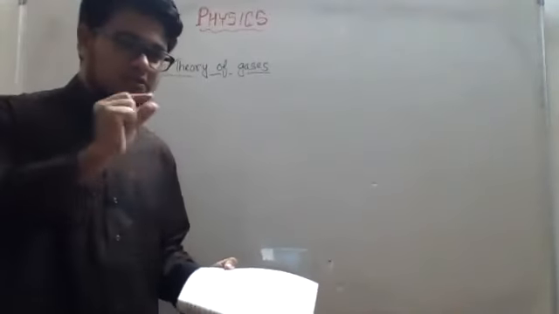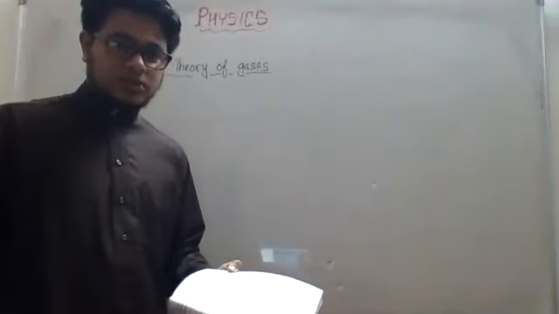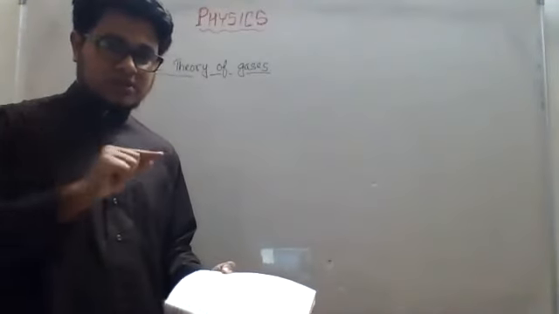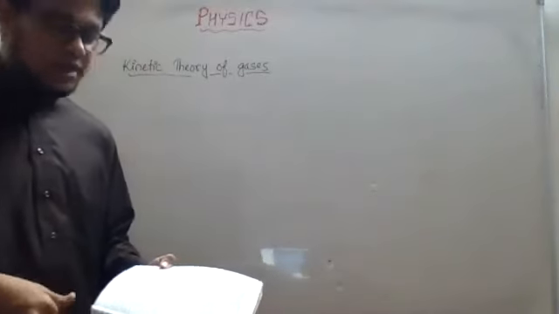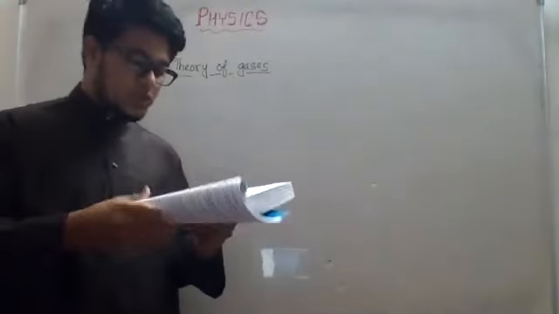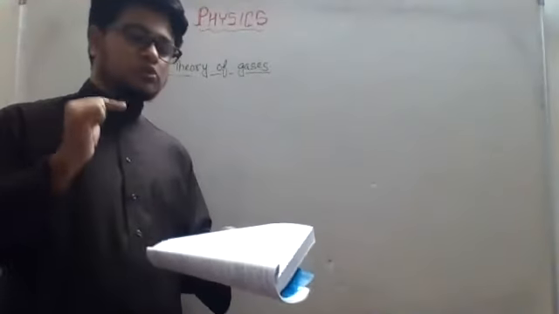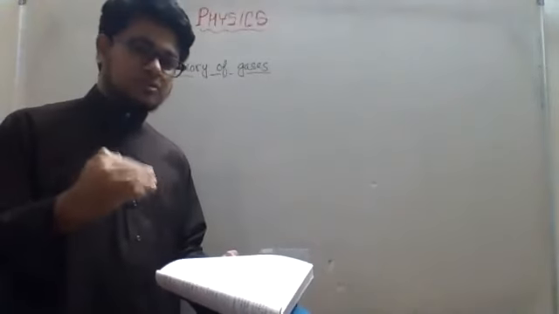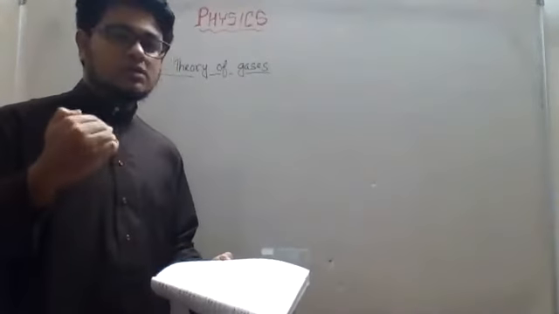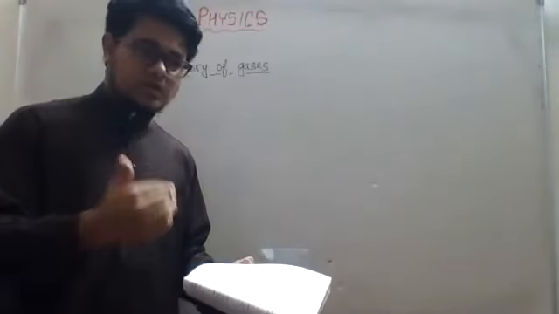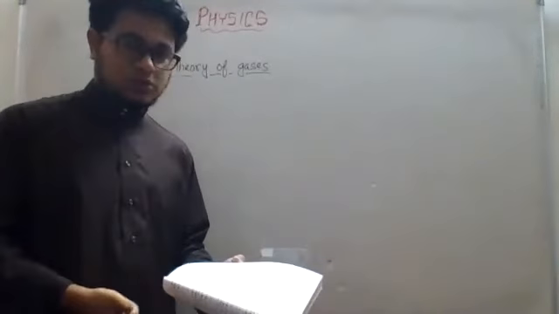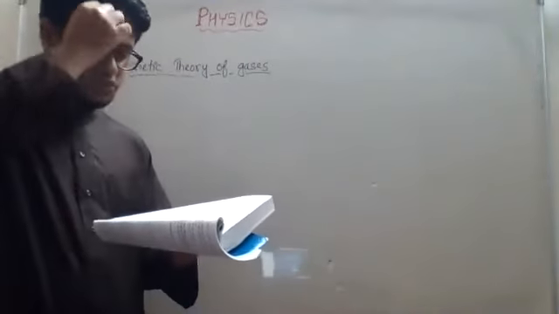Now, what do we mean by average kinetic energy? There is kinetic energy for all the particles, right? We take the summation of all the particles divided by the number of particles. That will give me the average. This is the way to find the average, right? So average kinetic energy is directly proportional to the absolute temperature. That means you double the absolute temperature, you double the average kinetic energy. You triple the temperature, the average kinetic energy of the gas will be tripled. Okay, they are directly proportional.